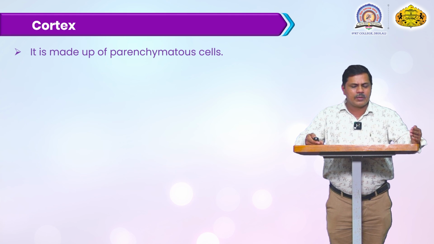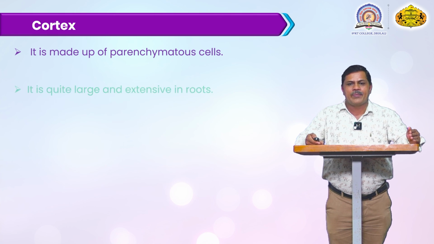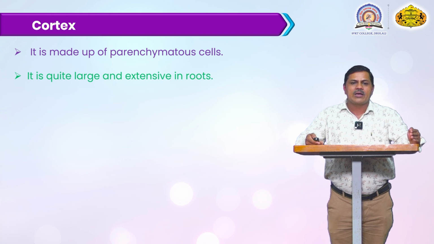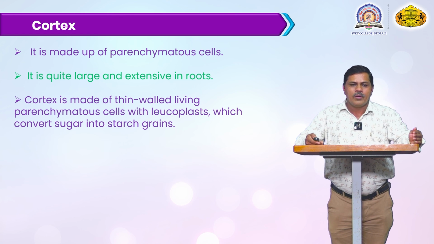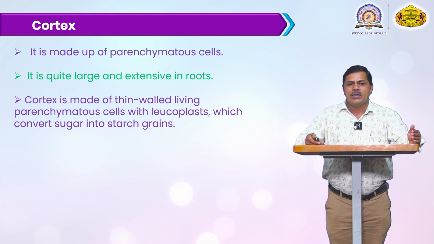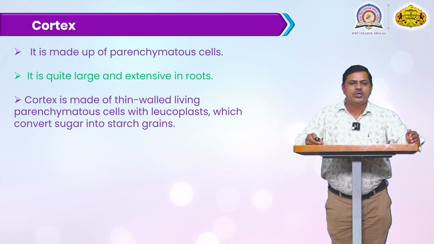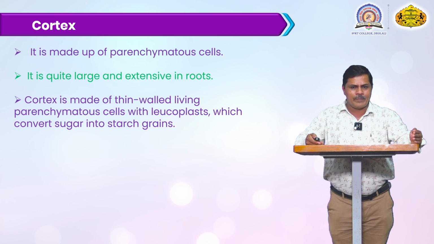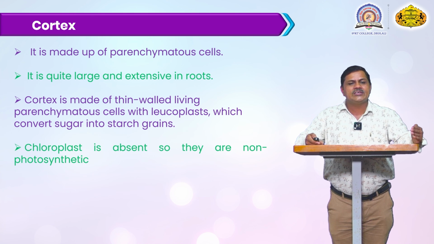Next to this epidermal zone or epiblema is the cortex. The cortex is made up of parenchymatous cells, and these cells are loosely arranged. It is quite large and extensive in the root. The cortex is made up of thin-walled, living, parenchymatous cells with leucoplasts, which convert sugar into starch grains, so the reserve food material can be stored inside the cortex zone. Chloroplasts are absent. Chloroplasts are present only inside the leaves, but in a root they are absent, so the root is not photosynthetic.